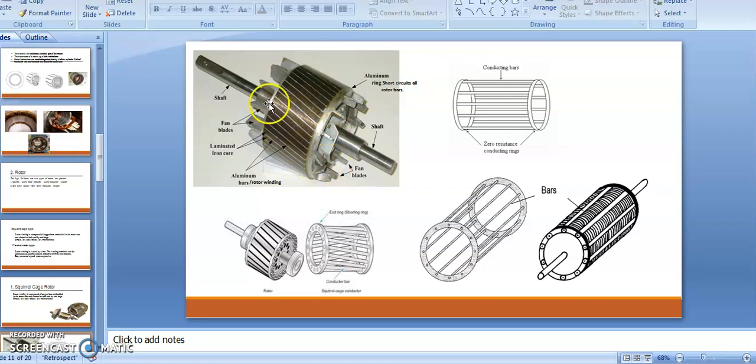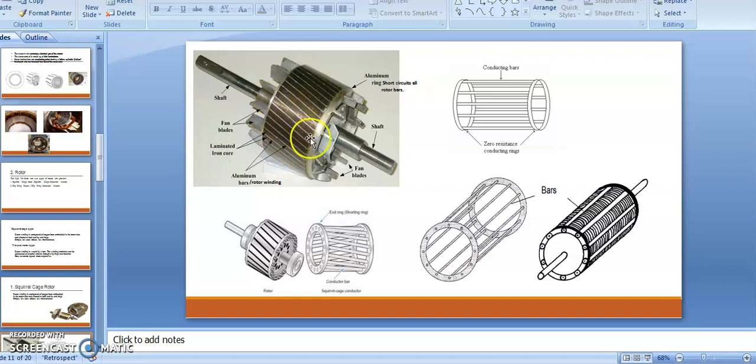Simply, we are providing bars. This is the part of the shaft as shown in the figure, in that particular image. This is a shaft on which I am providing the different rotating rotor parts. Here you can see these are fan blades or something, simply for cooling purpose.